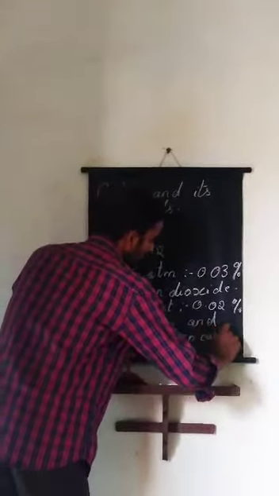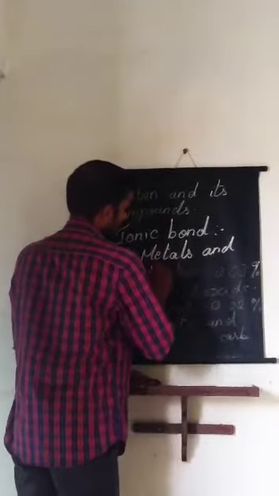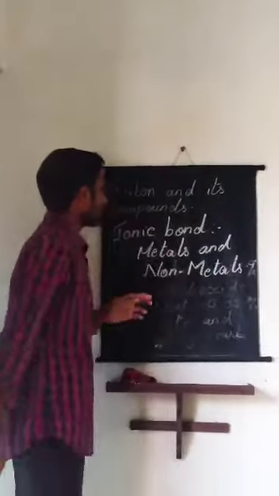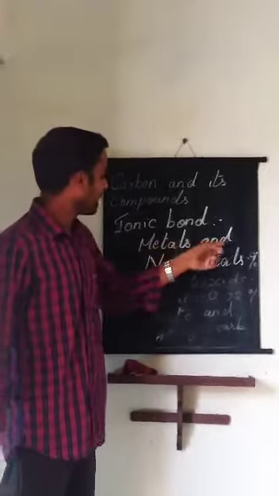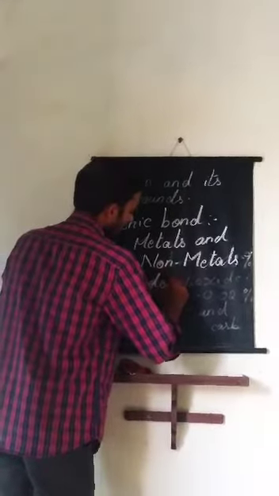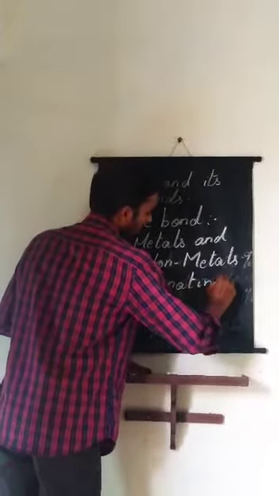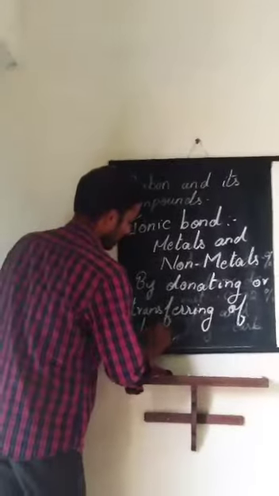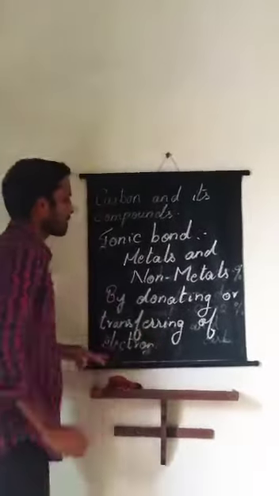So what is meant by ionic bond? Ionic bond takes place between metals and non-metals by donating or transferring of electrons.